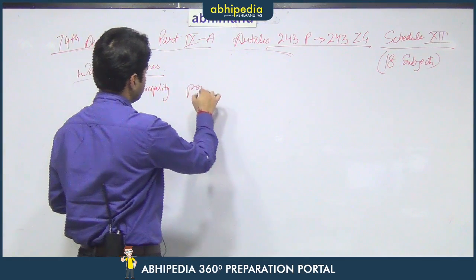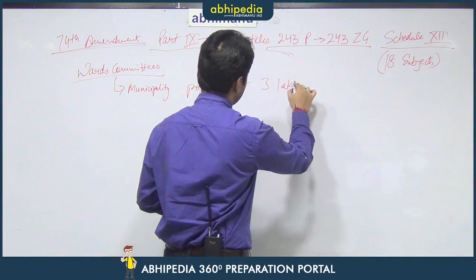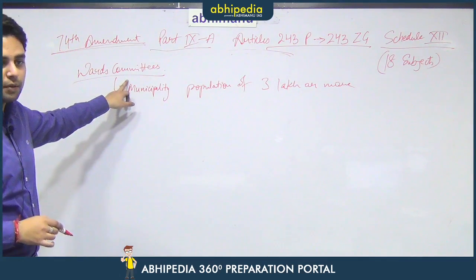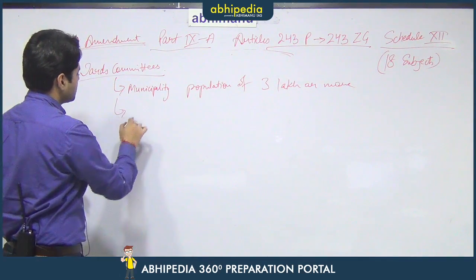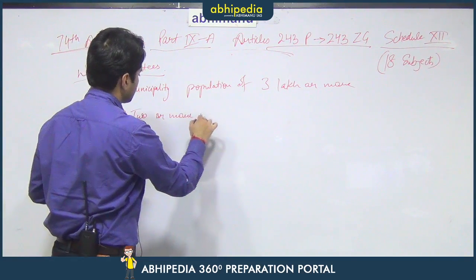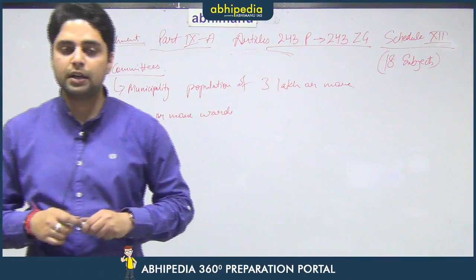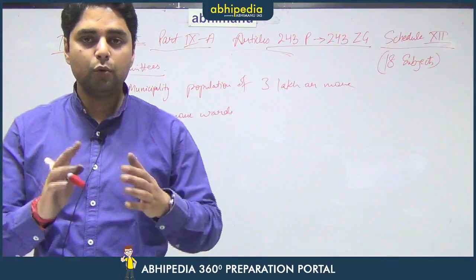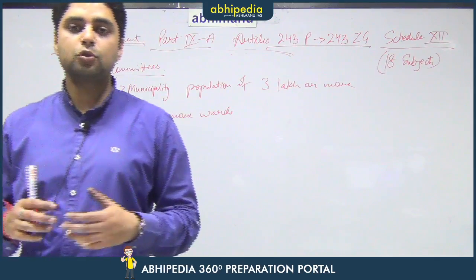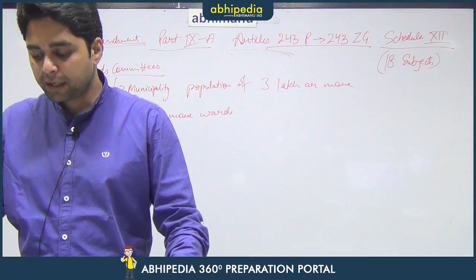if the municipality has a population of 3 lakh or more, then there can be wards committees in that particular municipality, and a ward committee consists of 2 or more wards. So, it is just like a cabinet committee, or you can say it is just like a parliamentary committee, where 2 or more than 2 municipal councillors become a committee, and that is to solve a particular issue or a particular problem. So, these are wards committees.